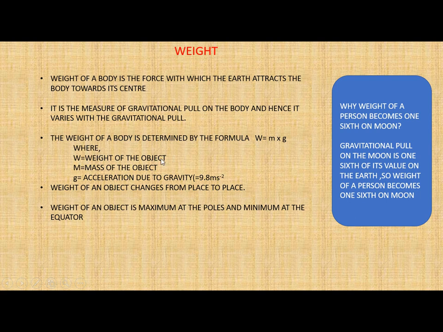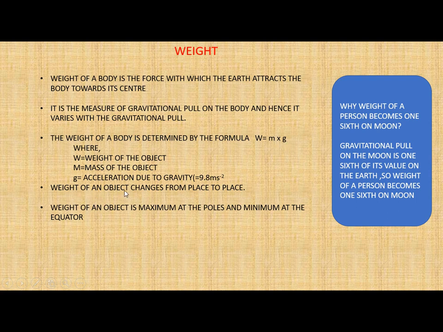Here W is the weight of the object, m is the mass of the object, mass we have studied, and g is the acceleration due to gravity, and its value is 9.8 meter per second square. This is the value of gravity. As you have seen, this is the weight and its formula is mass into g. So whatever is your mass, that is multiplied by g, and then that will give you the weight. So this weight is totally dependent upon this gravitational force.